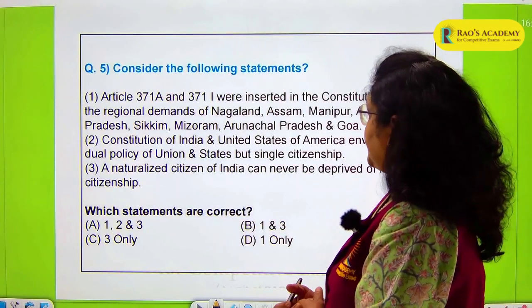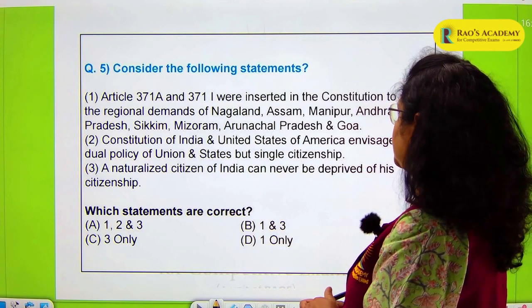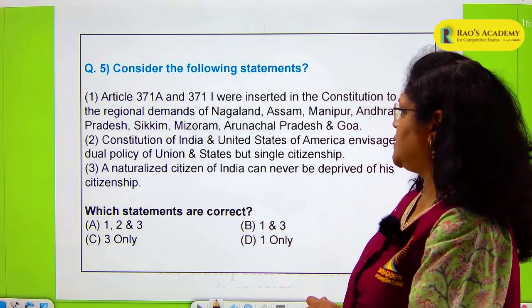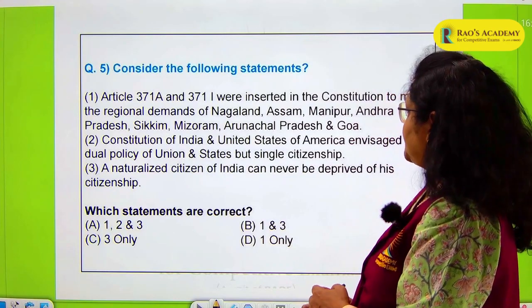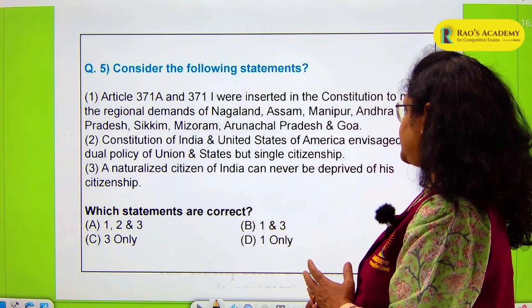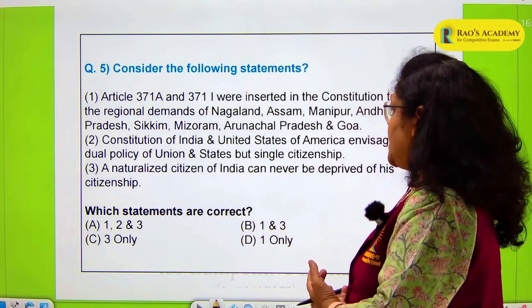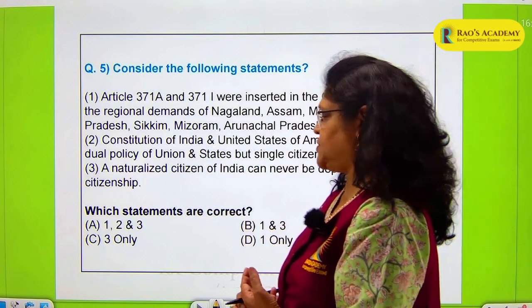Article 371A and 371I were inserted in the Constitution to meet the regional demands of Nagaland, Assam, Manipur, Andhra Pradesh, Sikkim, Mizoram, Arunachal Pradesh and Goa. The Constitution of India and the United States of America envisaged a dual polity of union and states but single citizenship. A naturalized citizen of India can never be deprived of his state citizenship.